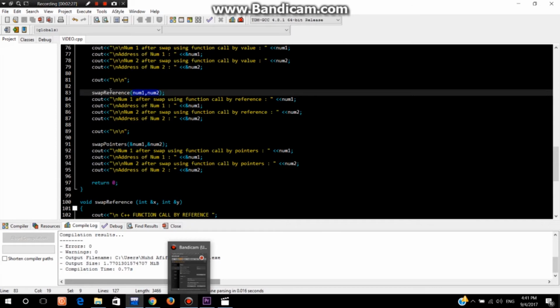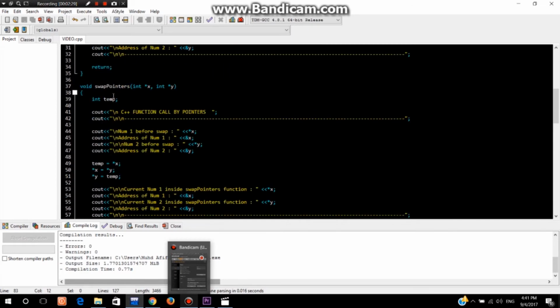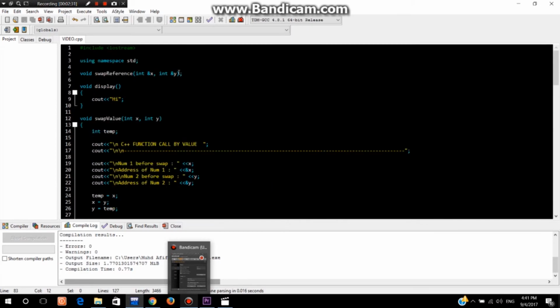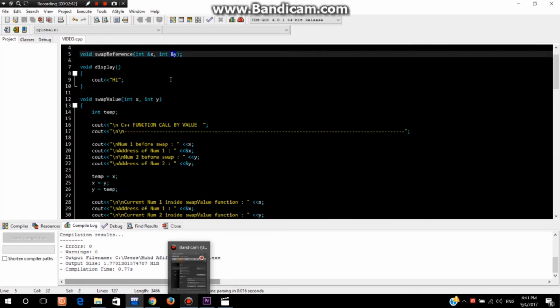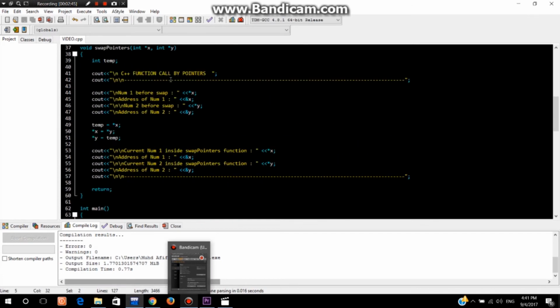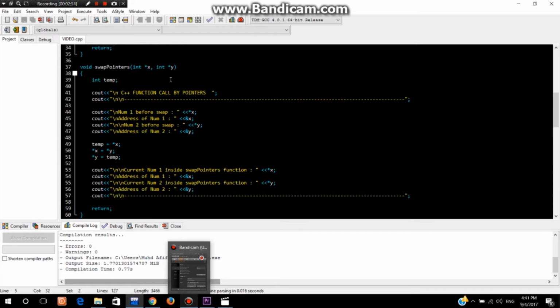I pass the arguments by reference, but for reference I did the function declaration just to show how to declare this reference. Okay, void swap reference, integer ampersand x, ampersand y, because in reference we swap by using the address of the variable to swap the value.